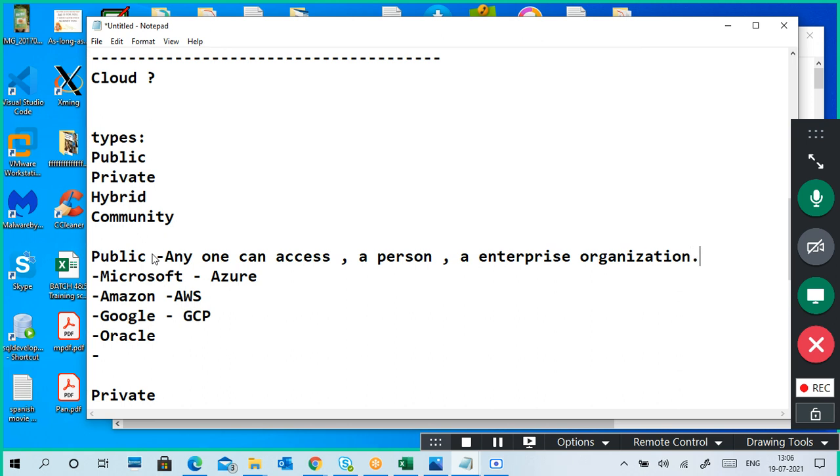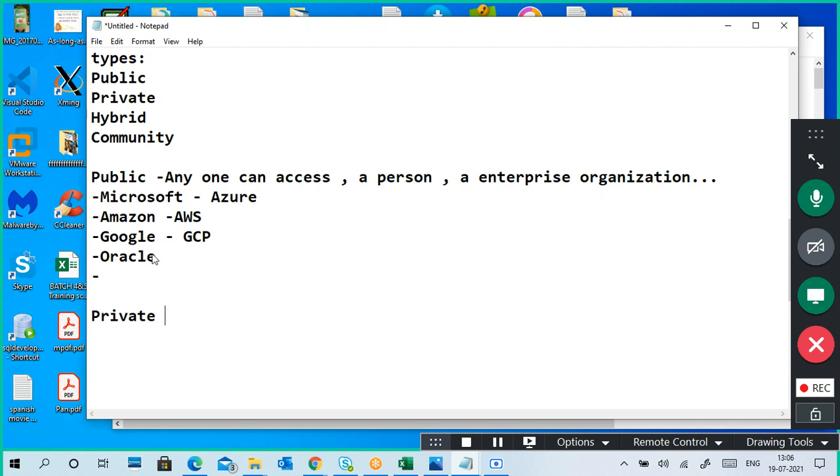Even as a single user, I can also access public cloud services. My organization, my company, also can use cloud services like that.